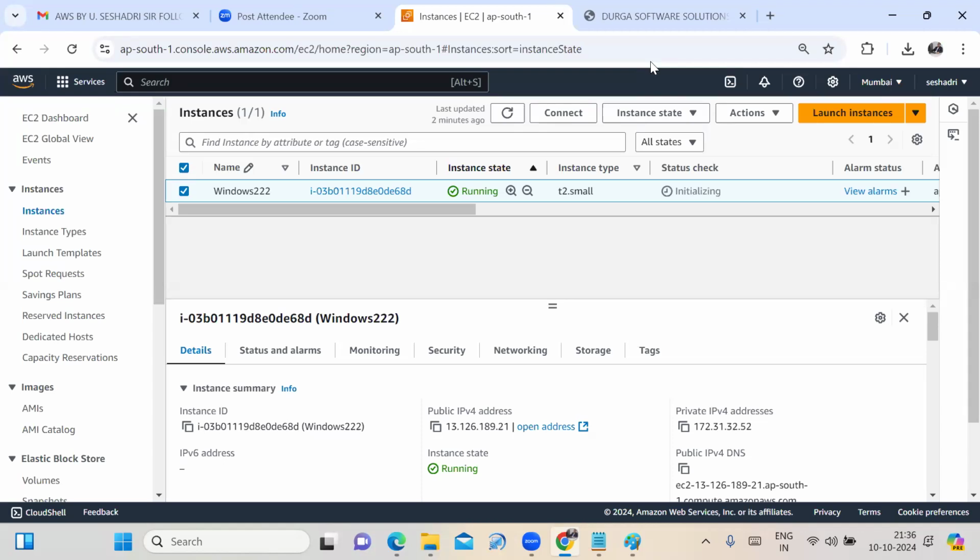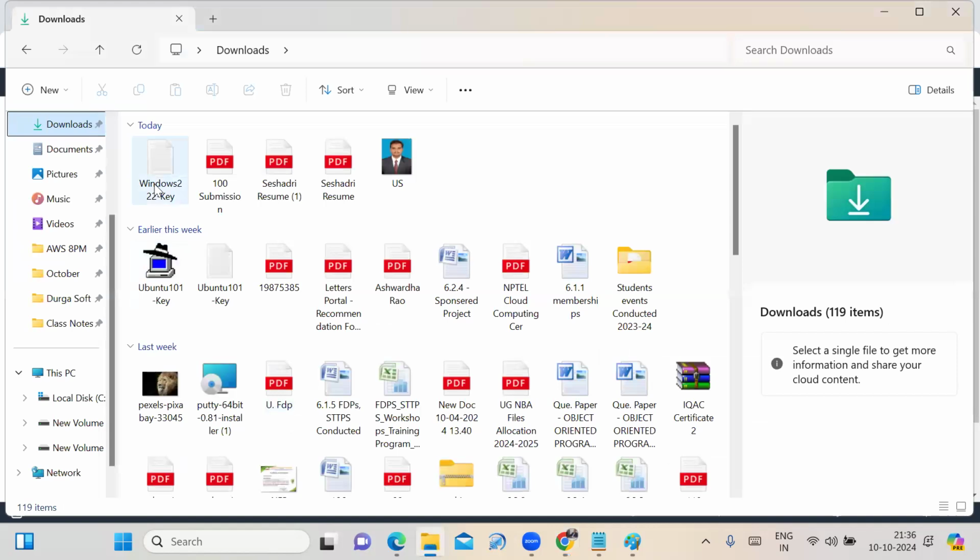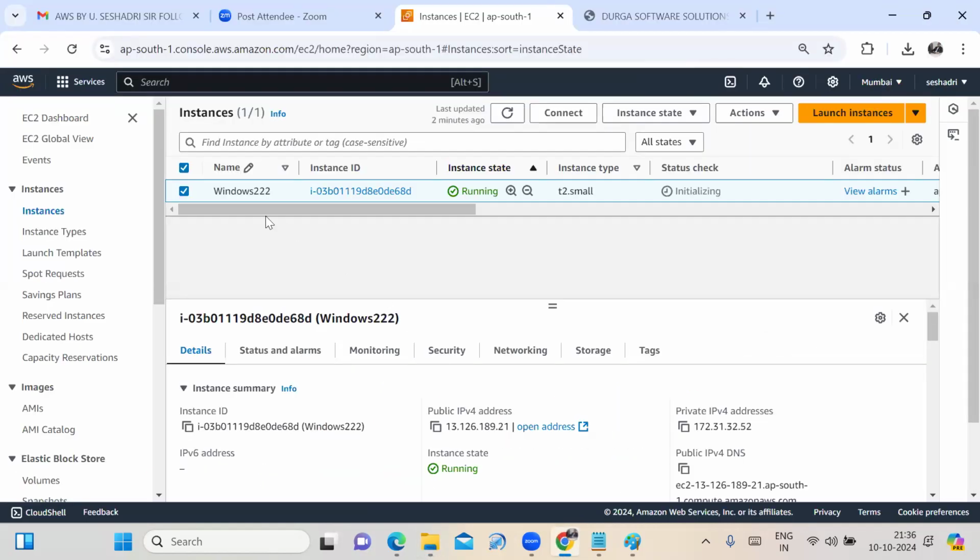To connect the Windows machine, you need the password. Without the password, you can't connect. While launching the Windows machine, you download the key pair. The key pair is a PEM file, Windows 222. Without the key pair and password, you can't connect. For that, you have to select the instance, and at the top, the connect option is there.